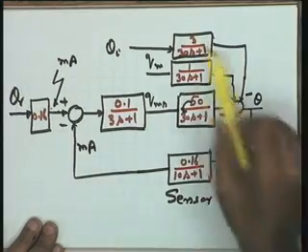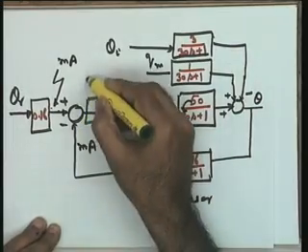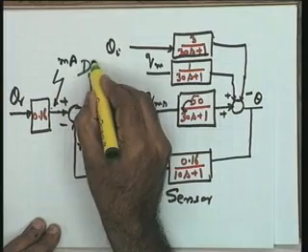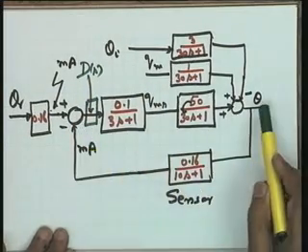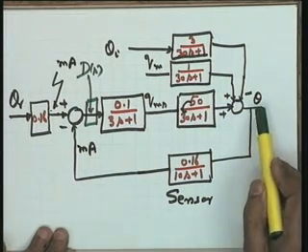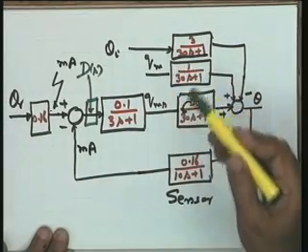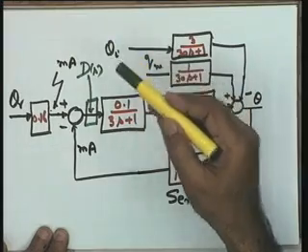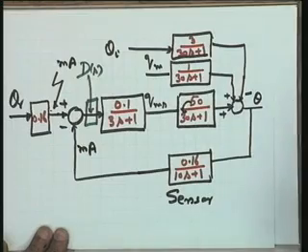And now, depending upon the performance requirements, I can introduce in the forward path of this loop a controller D(s), and my objective is to design this controller D(s) so that the output theta, which is the temperature of the outflowing process fluid, follows the command theta r in spite of disturbances acting on the process. The disturbances are theta i, the change in the inlet temperature, and Qm, the change in the flow rate of the inflowing fluid. Thank you very much.